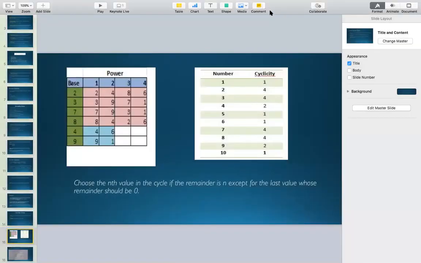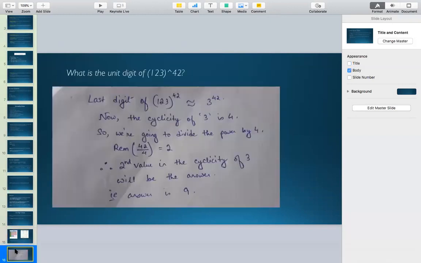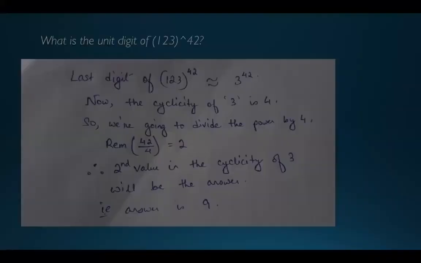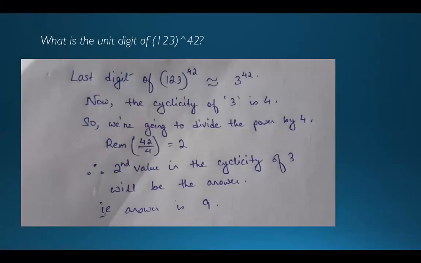So I can see I am getting a lot of responses. I've got 33 responses till now. Except for a few students, everyone is getting the answer as 9. So let's check the solution. Okay, so the last digit of 123 power 42 will be equal to the last digit of 3 power 42. In this 123, 1 and 2 will be of no importance. Now, since the last digit will depend on 3, what is the cyclicity of 3?